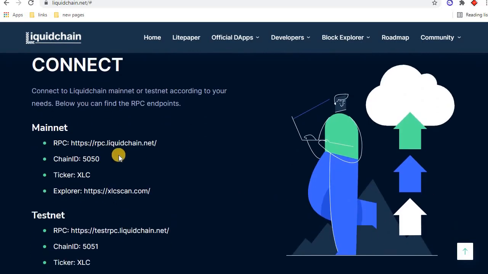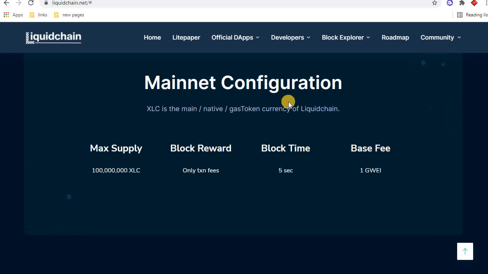And this is the custom RPC for MetaMask. You can add it into your MetaMask. And this is the detail of the mainnet configuration. Maximum supply, block reward, block time 5 seconds, base fee 1 GWEI.